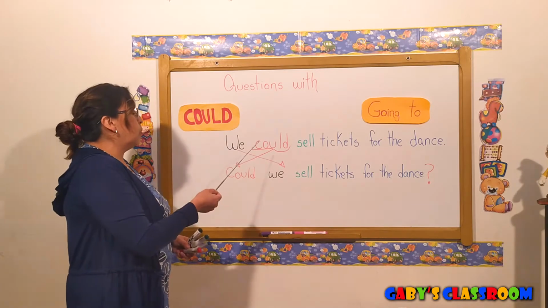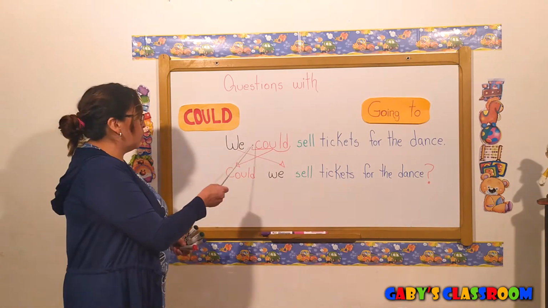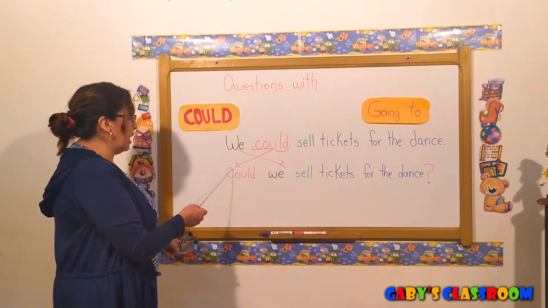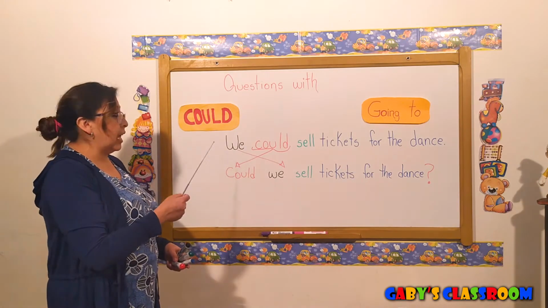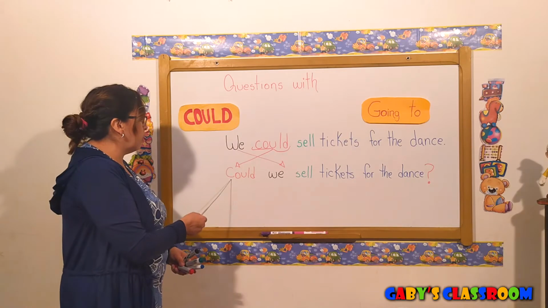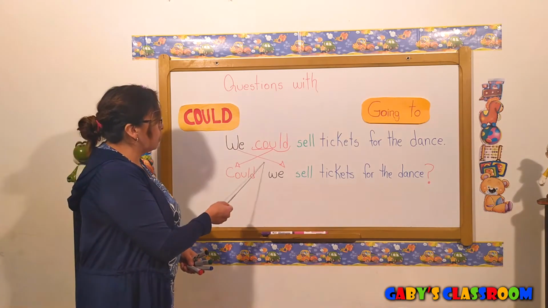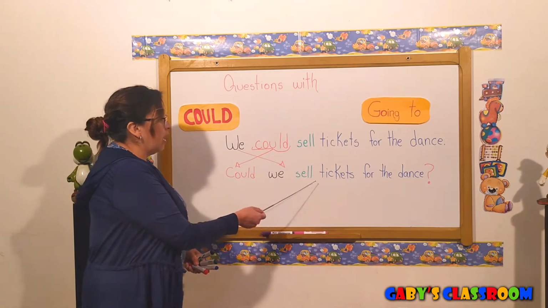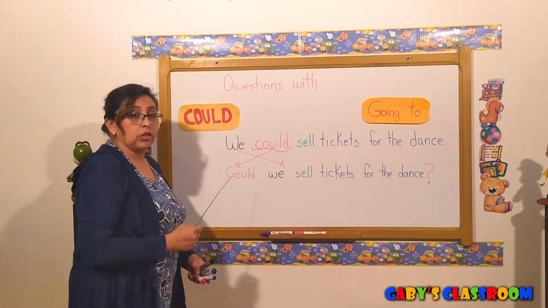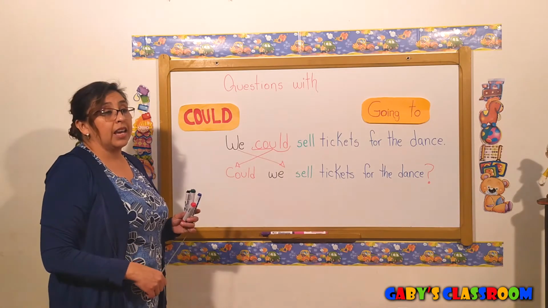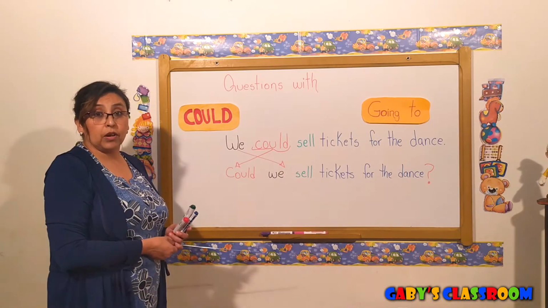Okay, so to make a question, we need to change the helping verb could to the beginning. Since it's at the beginning, we need a capital letter over here, okay? And then we put the subject, the verb, and we make a question. This is a question, a yes or no question, okay?